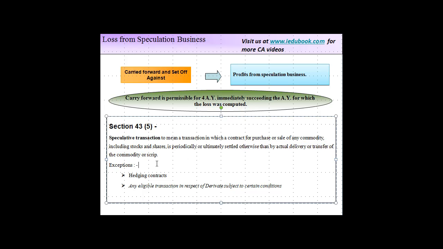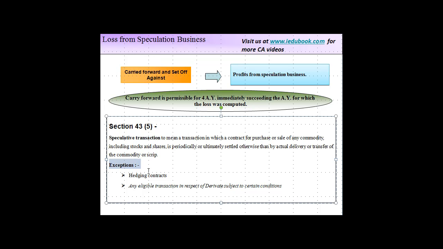So what happens in this case is that people enter into buy and sell contracts, but they don't intend to actually do the delivery of goods. So it's more a kind of speculation that they play upon. Okay, if the price moves like this, I'll pay you this. If the price goes like this, I'll pay you this. And the underlying commodity might actually be some kind of a commodity also. So any profits or gains that you earn from that are known as speculative profits or losses. If there are losses, they are governed by this particular provision.